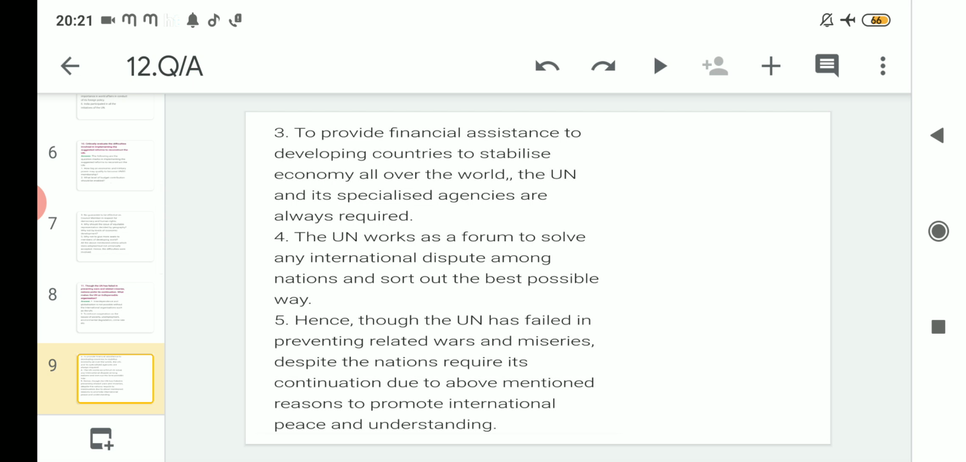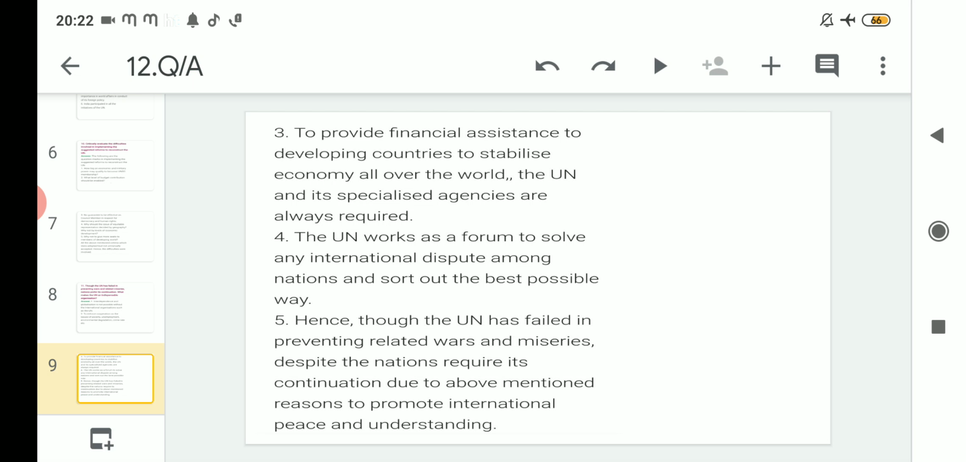After that, to provide financial assistance to developing countries to stabilize the economy all over the world, the UN and its specialized agencies are always required. In order to give funds to the developing countries, the UN and the specialized agencies and bodies that we have read about are very much required to help these developing countries financially.